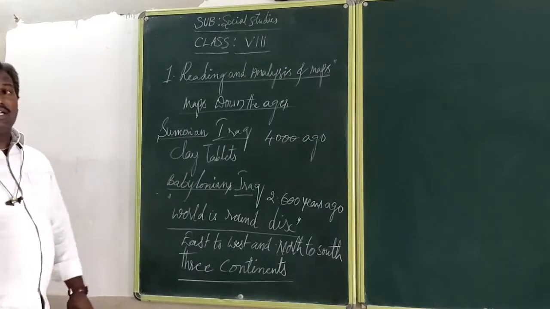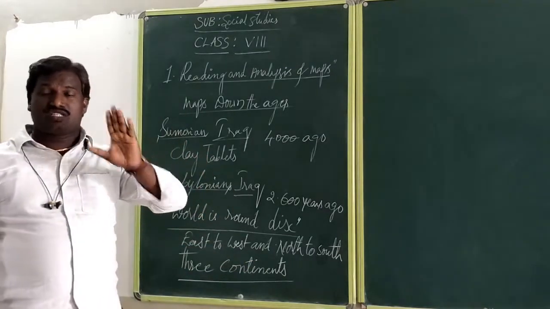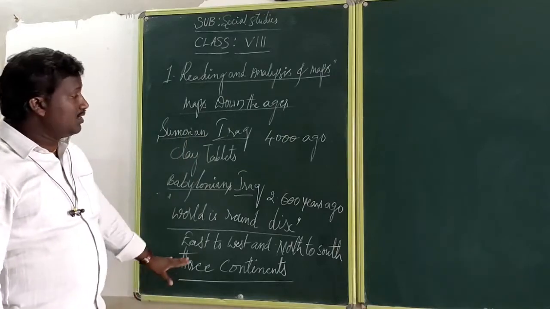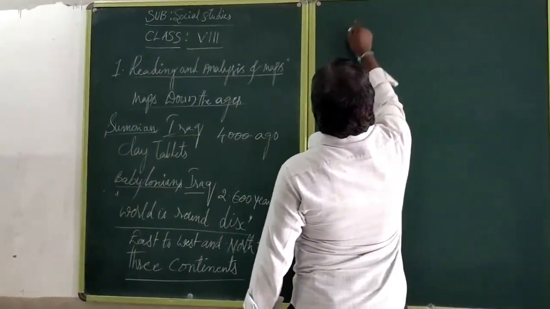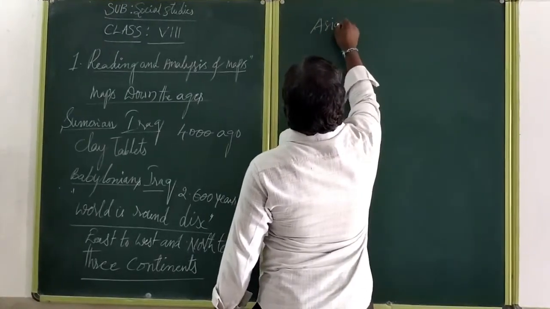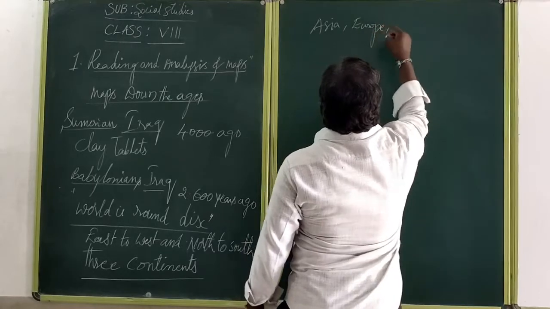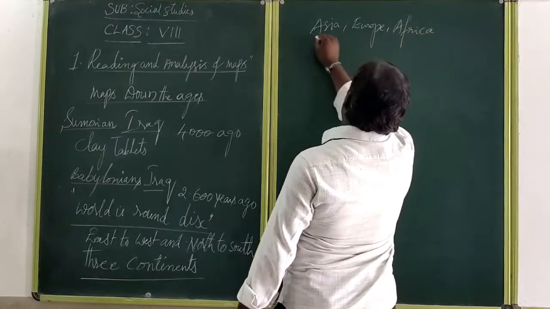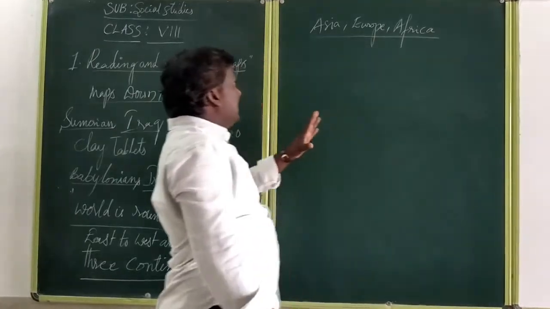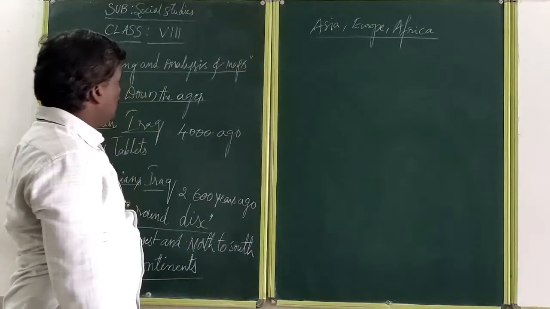They concentrated only three continents in this globe at the first time. How many continents? Three. What are they? Asia, Europe, and Africa. These are the three continents they showed in the middle. Mainly, only three continents were shown the first time by the Babylonians.